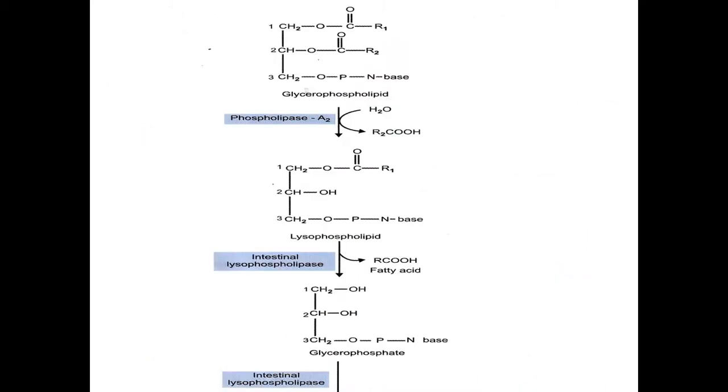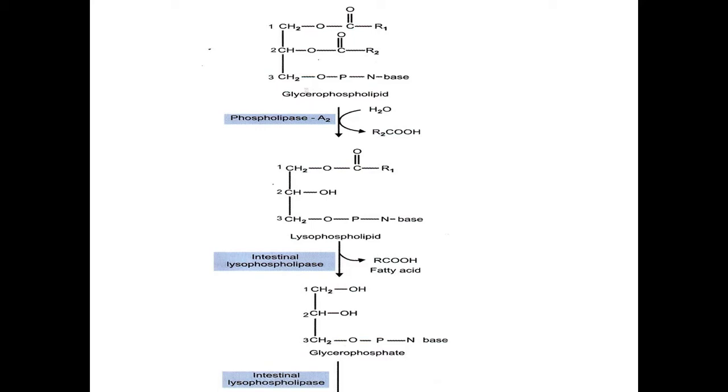Then the action of the enzyme phospholipase A2 is very important. This can act on glycerophospholipids. Mainly the phospholipids are digested by the enzyme phospholipase A2. This cleaves the second carbon of the glycerophospholipid, hydrolyzes, so it results in the formation of lysophospholipid. This lysophospholipid, which is less by one fatty acid compared to glycerophospholipid, is acted on by intestinal lysophospholipase enzymes and releases the other fatty acid,